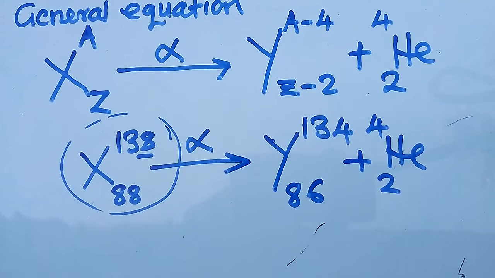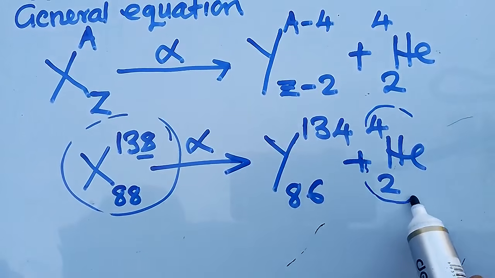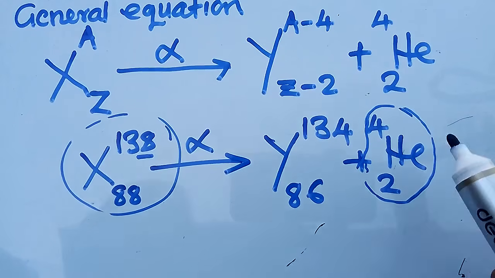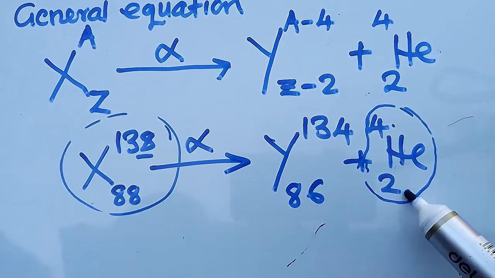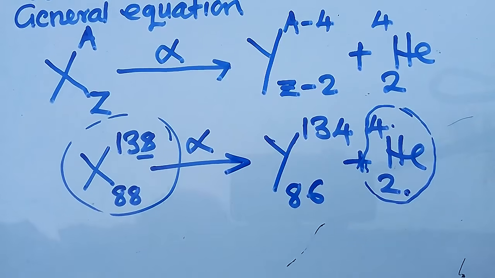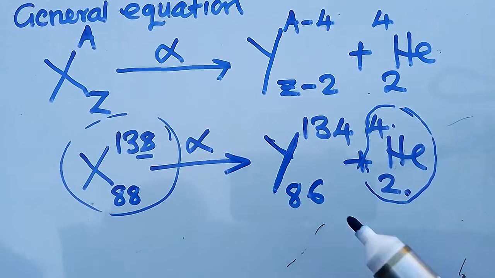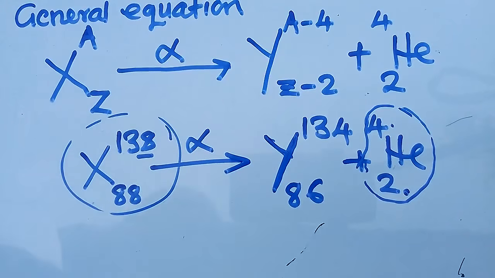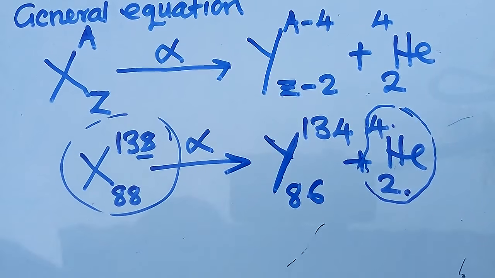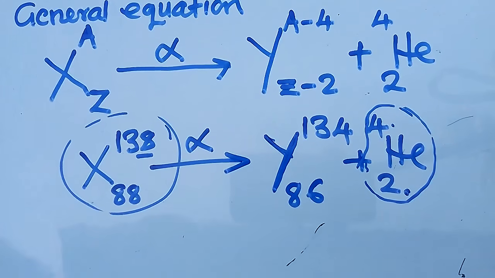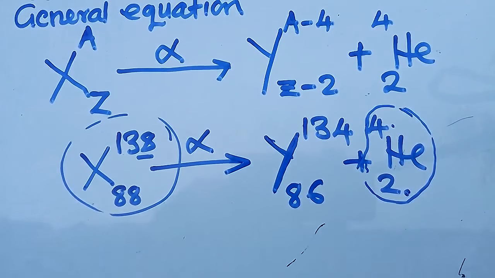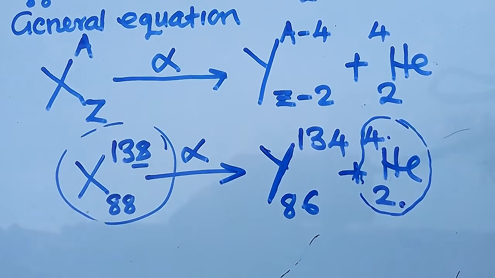Then they ask you, what is the mass number of an alpha particle? An alpha particle is this one. So when they say the mass number of an alpha particle, you just say 4. What is the proton number of an alpha particle? It is 2. But if they say what is the mass number of the new element that is formed, that's when you go to this element which is formed. We need to make sure that we are sensitive to these questions and understand them clearly. We see how they come in an exam, because just a simple mistake can really cost you in an exam. So I want you to understand all the principles.